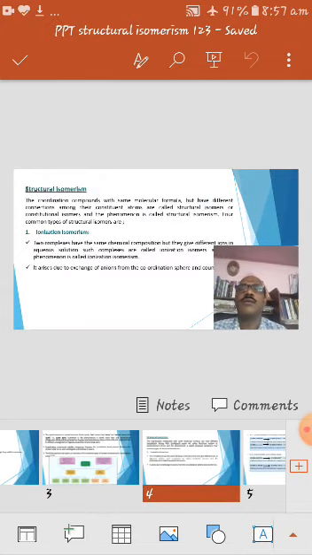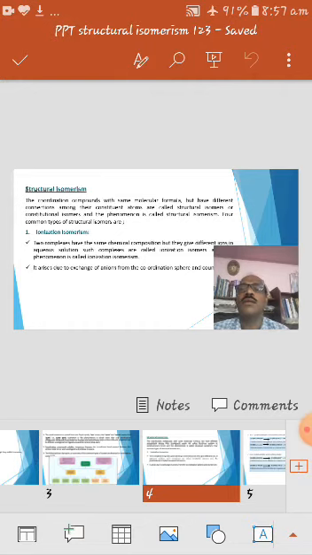First, let's come to what is meant by structural isomerism. Coordination compounds with the same molecular formula but different connections among their constituent atoms are called structural isomers or constitutional isomers, and the phenomenon is called structural isomerism. It is further classified into four types. One is ionization isomerism, second is hydrate isomerism, third is linkage isomerism, and fourth is coordination isomerism. These four types of isomerism I am going to discuss with you one by one.